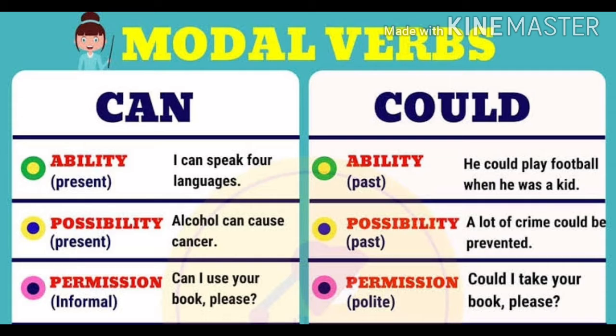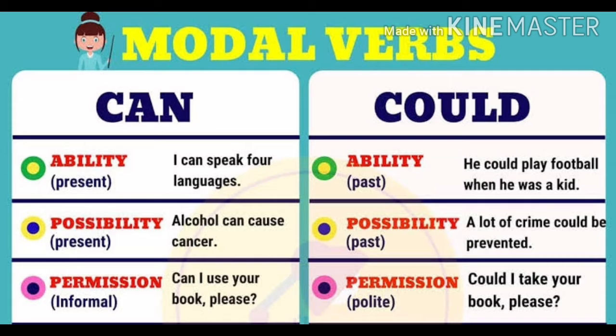Ability: I can speak 4 languages. Present ability, here we are watching. And possibility also we are watching here: alcohol can cause cancer. Okay, present possibility we are discussing here. And permission: while we are asking permission in a friendly manner, we can use can. Can I use your book please? Here we are asking a question for permission in a friendly manner.